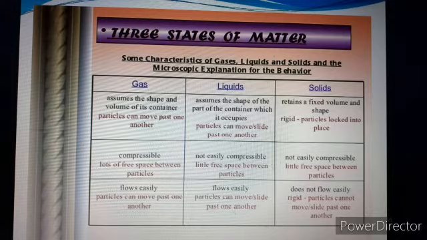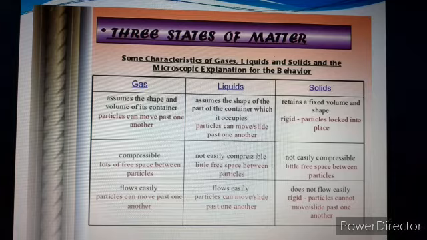In case of liquid state, they also assume the shape of the part of the container which they occupy. Particles can also move and slide past one another, but not as easily as compared to gases. In case of solids, they retain a fixed shape and volume because particles are rigid in nature. Particles are closely packed, which means they are locked into place.